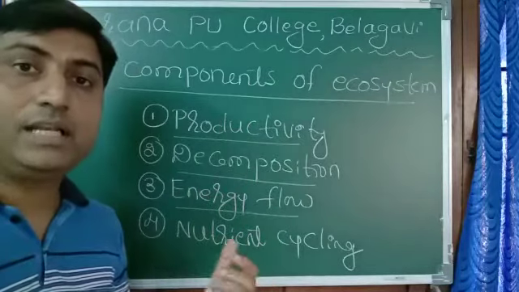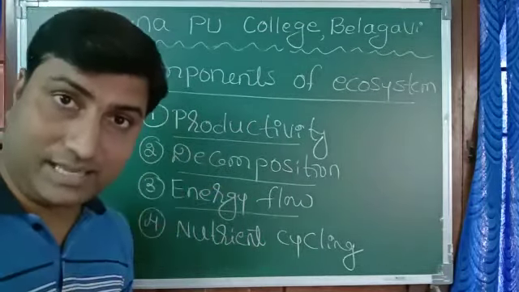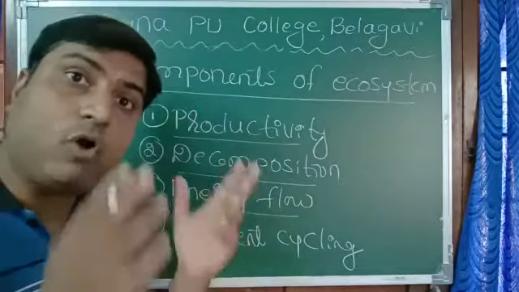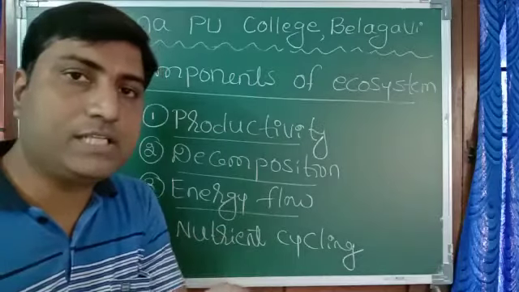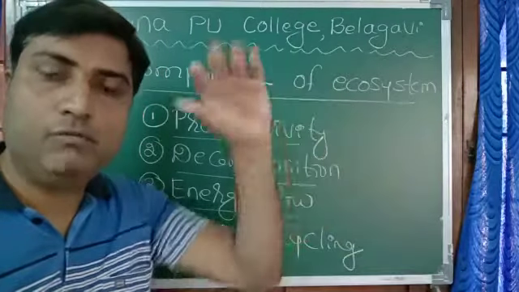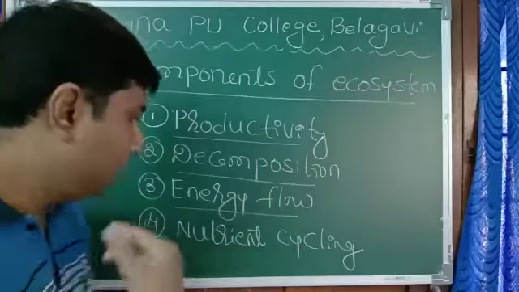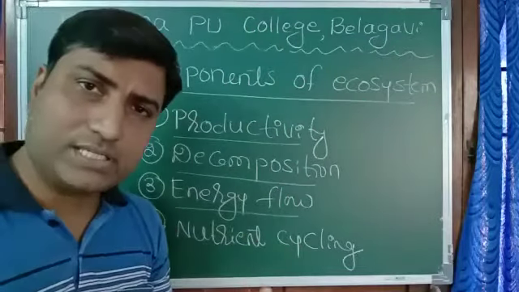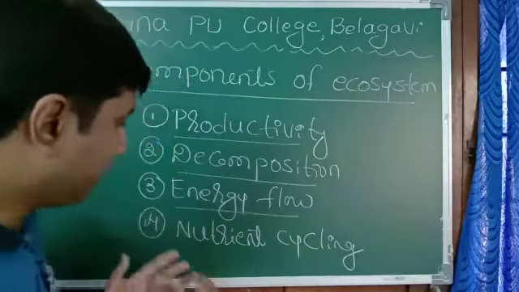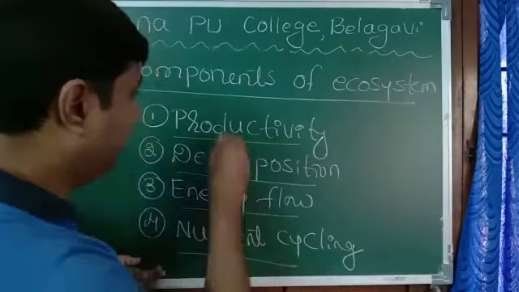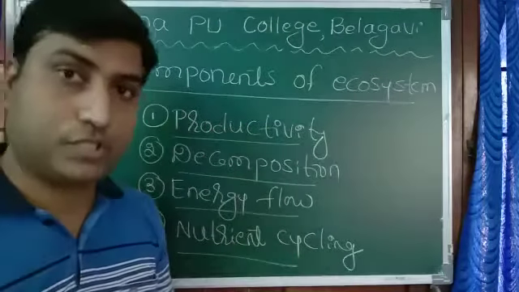Nutrient cycling, like oxygen cycle, oxygen circulates. Carbon cycle, nitrogen cycle, even water cycle. What we tell rainfall is water cycle. Water gets evaporated from the sea or ocean, forms cloud, it gets condensed and precipitate as rain. That is also nutrient cycling. So nitrogen cycle, oxygen cycle, carbon cycle, sulfur cycle, phosphorus cycle, all those come under this. And these four together forms components of ecosystem.